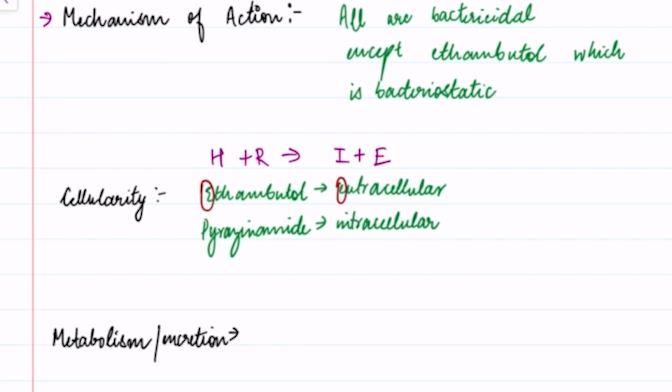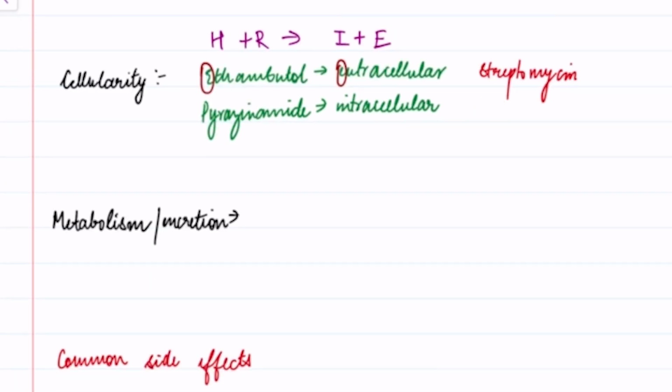Okay, and you have to tell me one more antitubercular drug that acts extracellularly. Okay, it is your streptomycin. But guys, if I ask you which is the most effective drug that acts extracellularly, the most effective drug will be rifampicin.